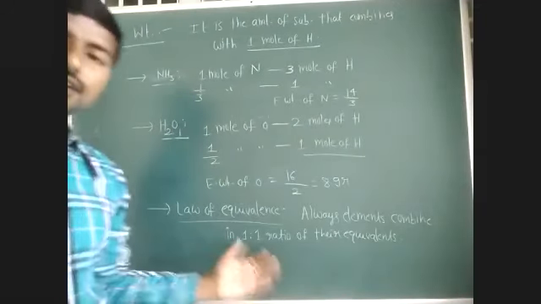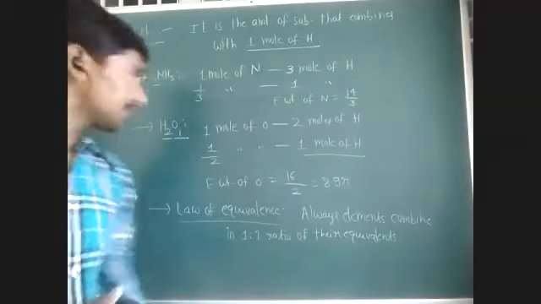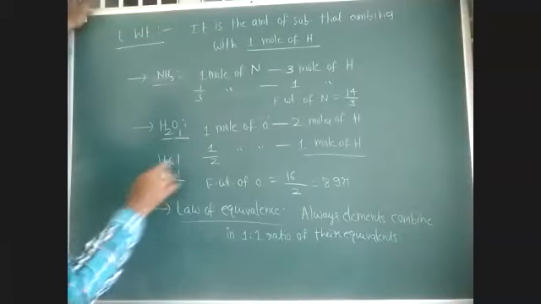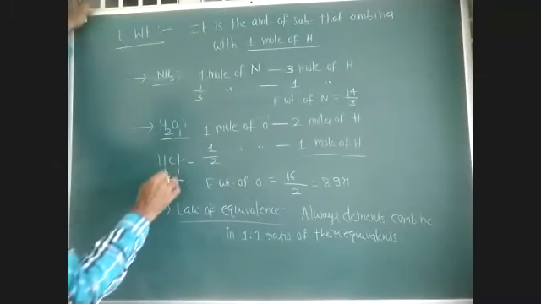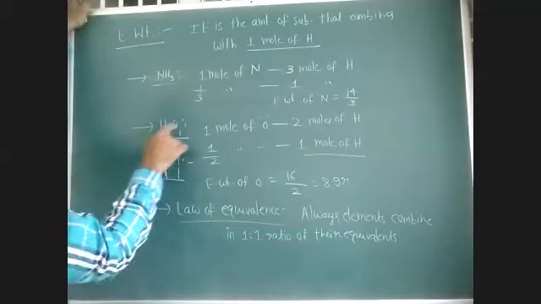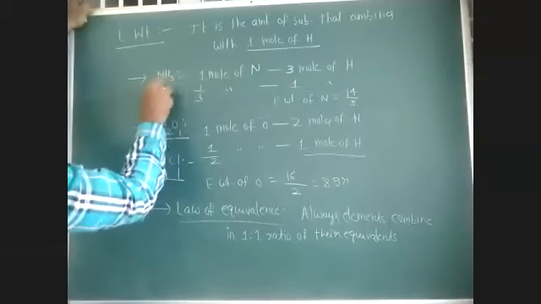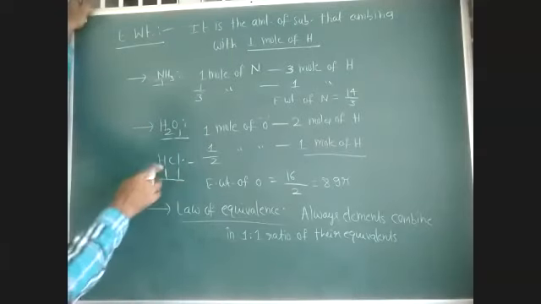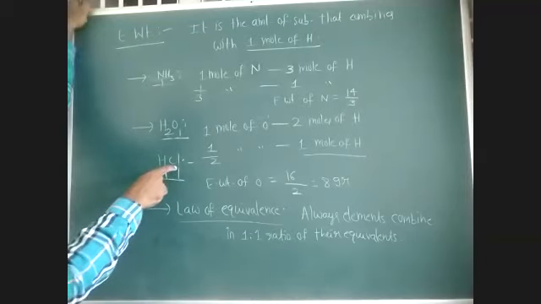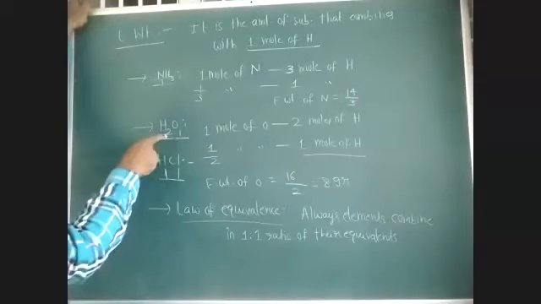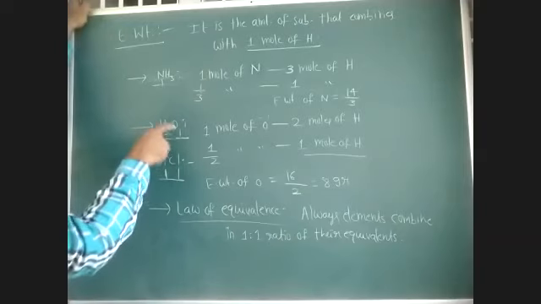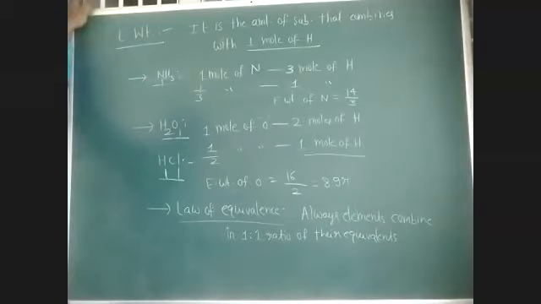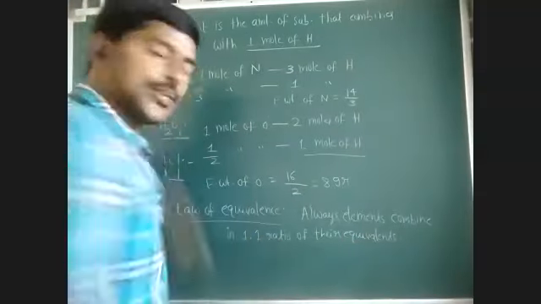So this is the importance of equivalents compared to moles. The number of moles may be different. In HCl, if you see, hydrogen and chlorine are combining in 1:1 ratio of their number of moles. Here 2:1 ratio of their number of moles. Here 1:3 ratio of their number of moles. But the number of equivalents is always the same. 1 gram equivalent of hydrogen combines with 1 gram equivalent of chlorine. 2 gram equivalents of hydrogen combine with 2 gram equivalents of oxygen. 3 gram equivalents of nitrogen combine with 3 gram equivalents of hydrogen. So always elements combine in 1:1 ratio of their equivalents.